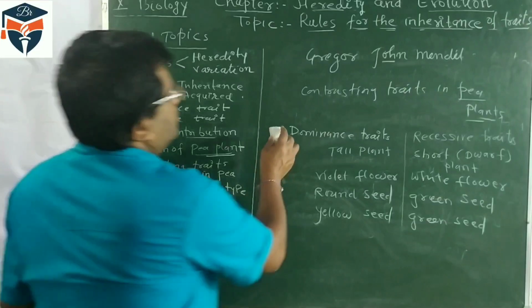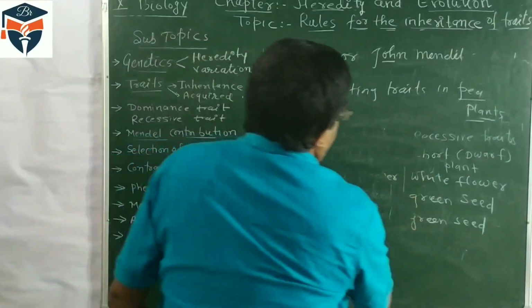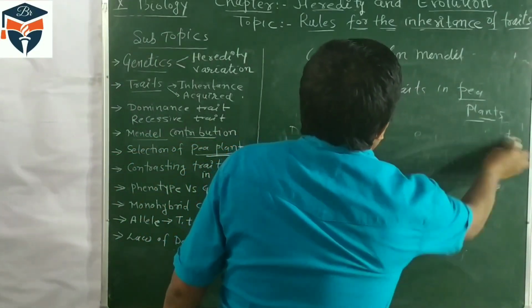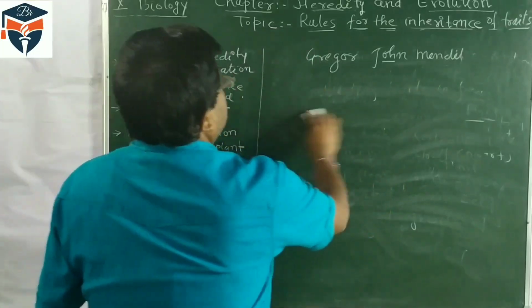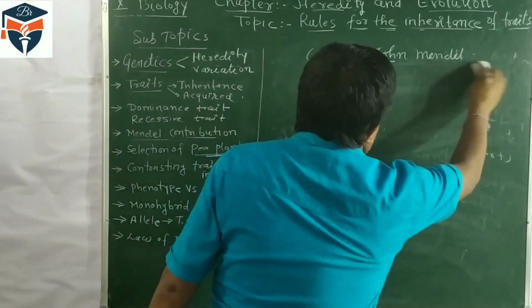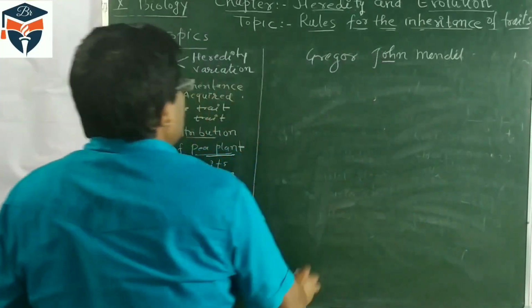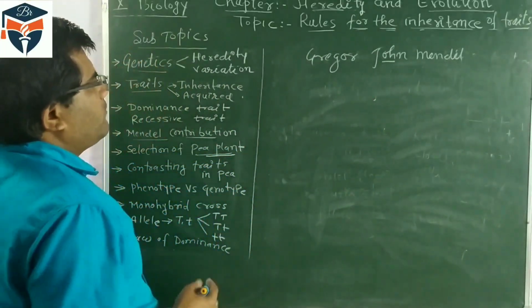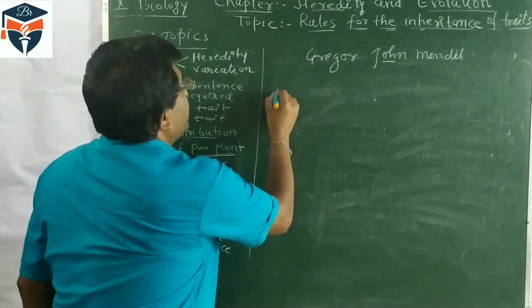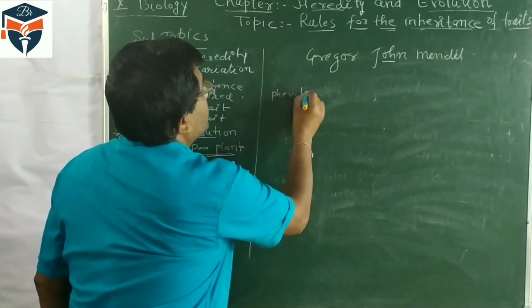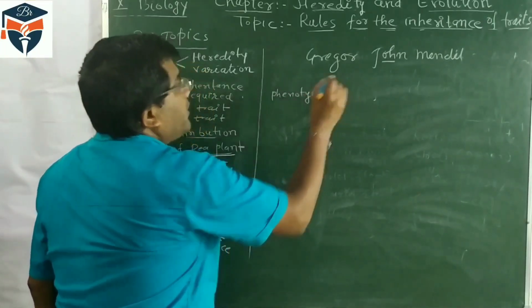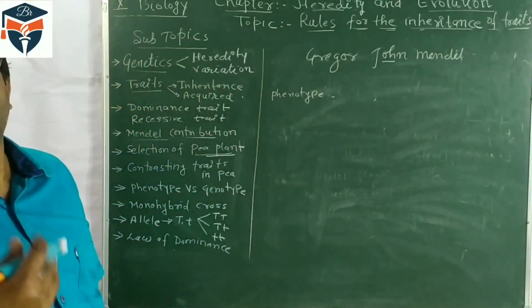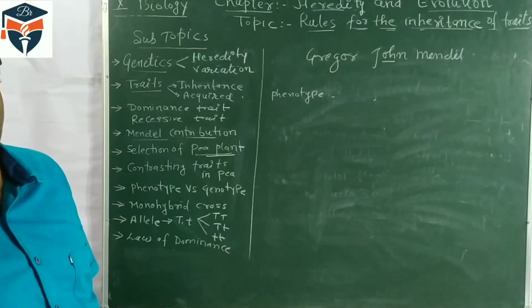Now children, we should go for another experiment which was conducted or performed by Mendel. To understand it, you must first remember two things. First is phenotype. What is phenotype? Phenotype is physical expression, morphological expression.